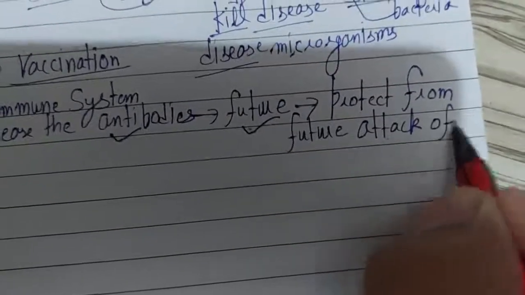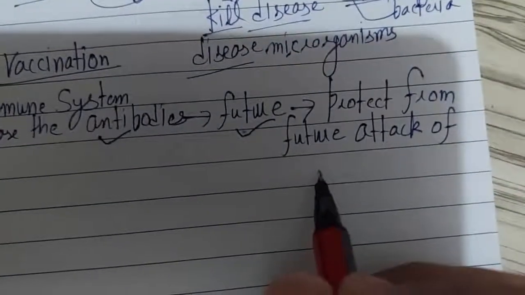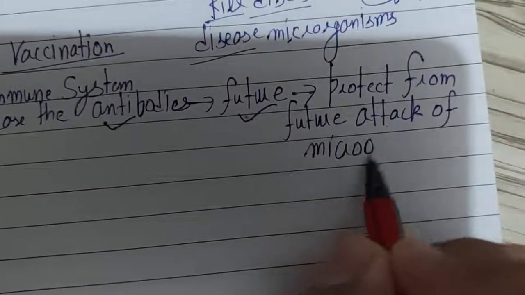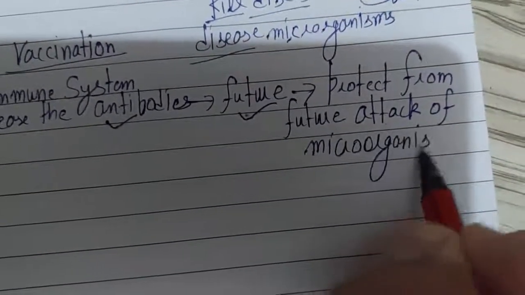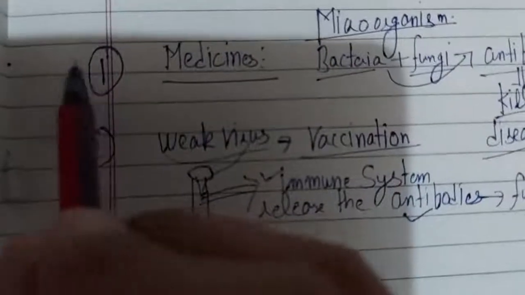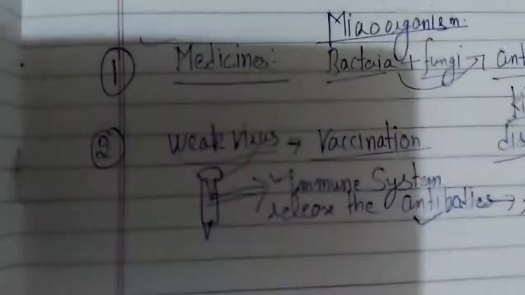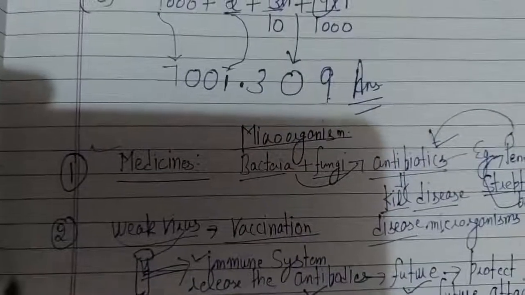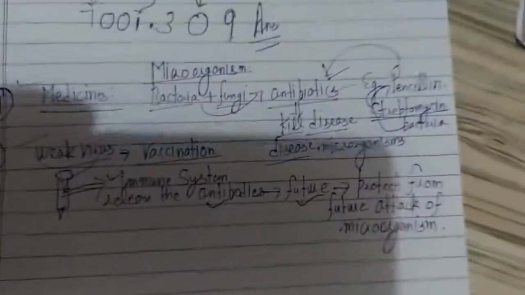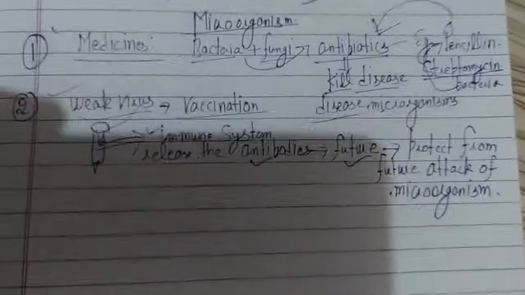Long immunity is given by these vaccinations. So some antibiotics are prepared with the help of microorganisms, and the vaccination concept going on these days is also based on microorganisms.